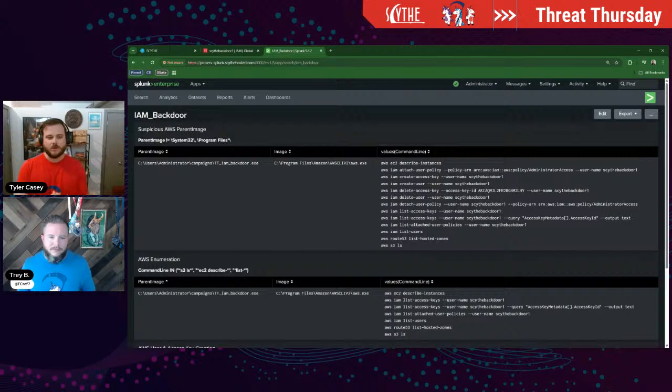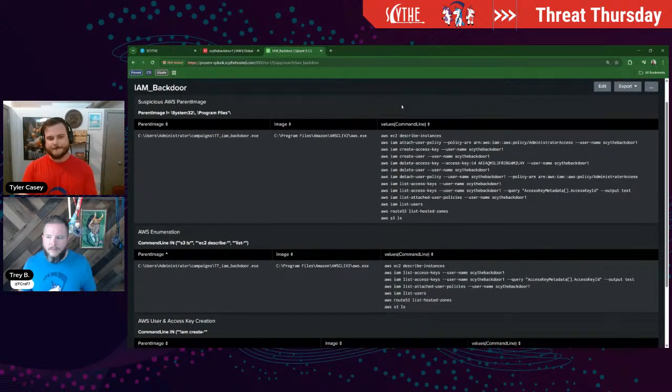Yeah, for sure. But what we have here that we'll go over are just logs that came from the endpoint. We aren't ingesting any of the CloudTrail logs into Splunk yet. So you definitely would get some additional detections utilizing your CloudTrail logs, like you said, to monitor for new user creation, new access keys being created, things like that. You definitely are going to want to monitor for that. But as far as the endpoint logs are concerned, there's still plenty here that you could hunt through and see if there's anomalous activity happening.